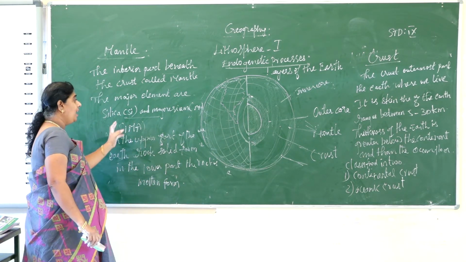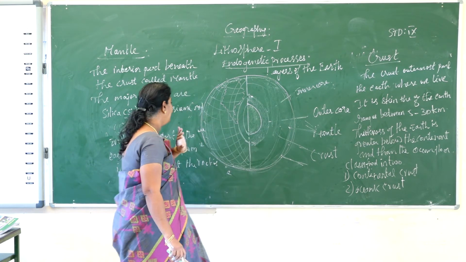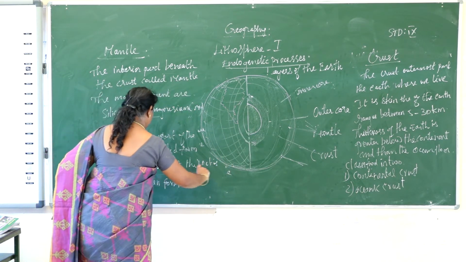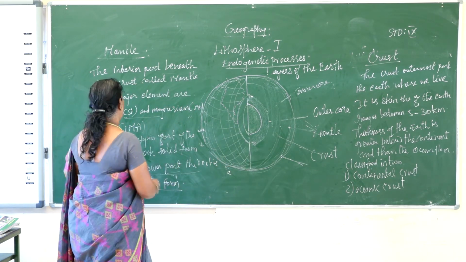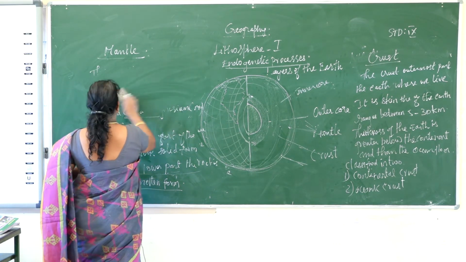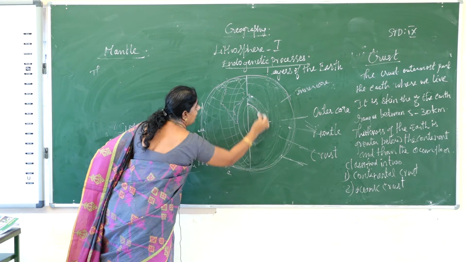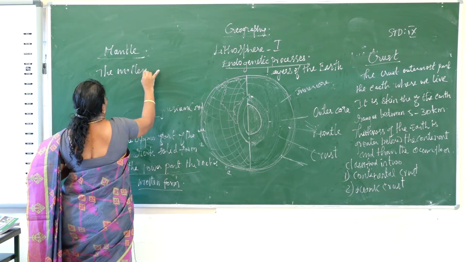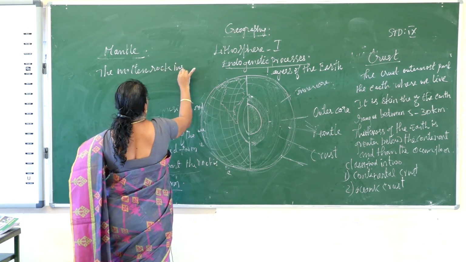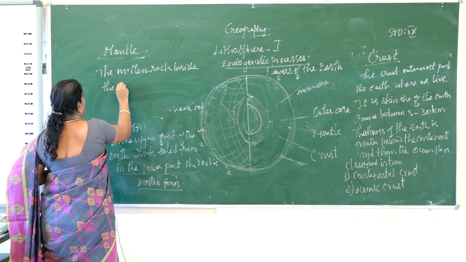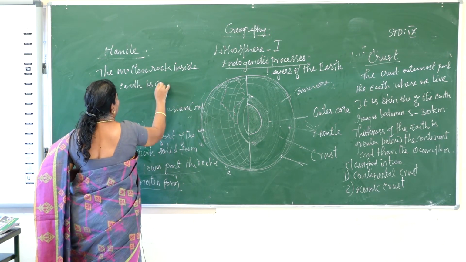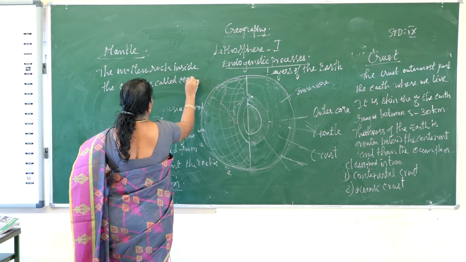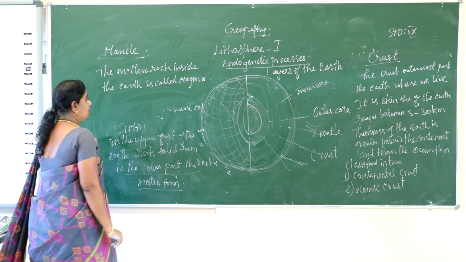Once again, in the upper part of the mantle the rock is in solid form, and in the lower part the rock is in molten form. The molten rock inside the earth is called magma.